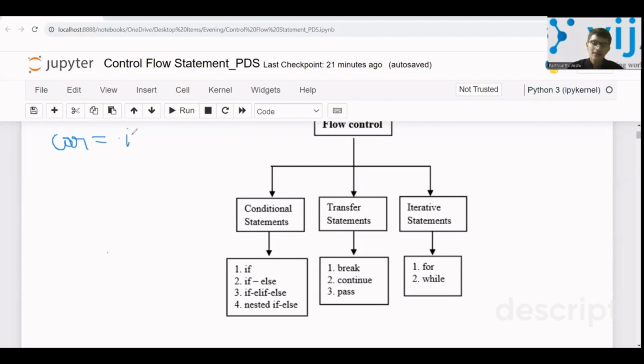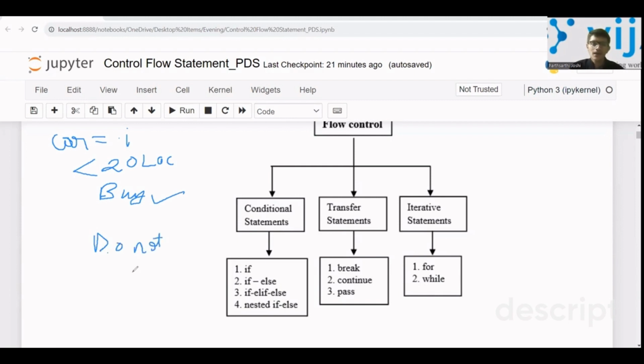And now what you want in the output is that either you buy the car or you do not buy the car, right? Now the condition is that if the price of the car is less than 20 lakh, then you buy it. Else, if it is greater than 20 lakh, then you do not buy it.